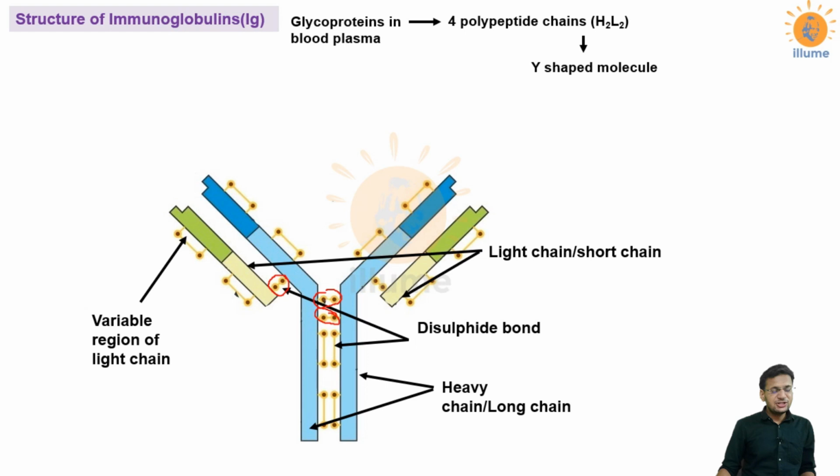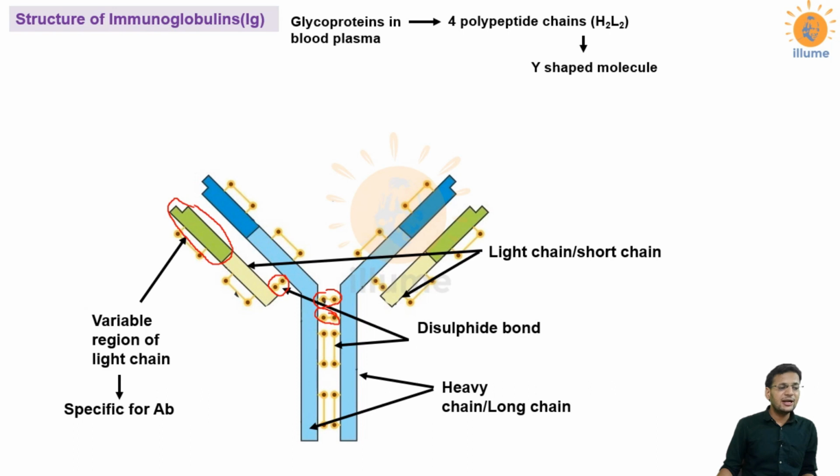Now on a light chain, as you can see, I have demarcated the area. The one in dark green is called the variable region, and the one in lighter green is called the constant region. This variable region of the light chain is responsible for the specificity of the antibody.